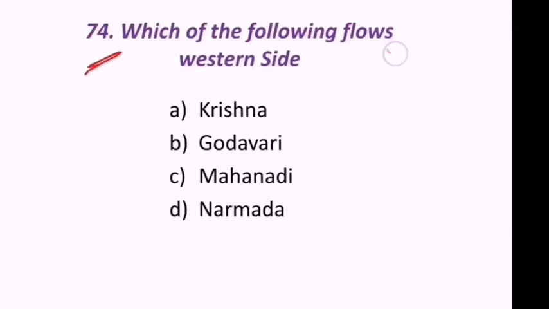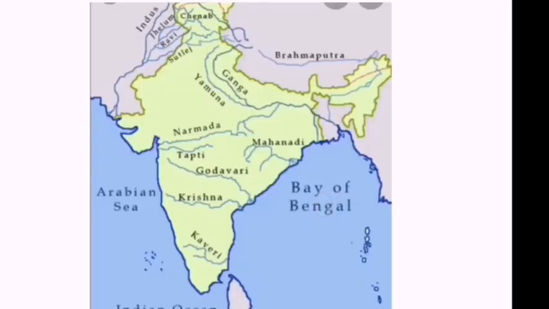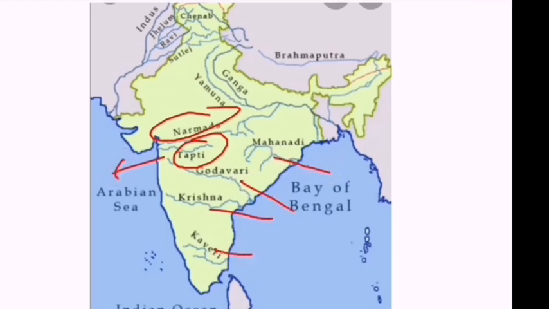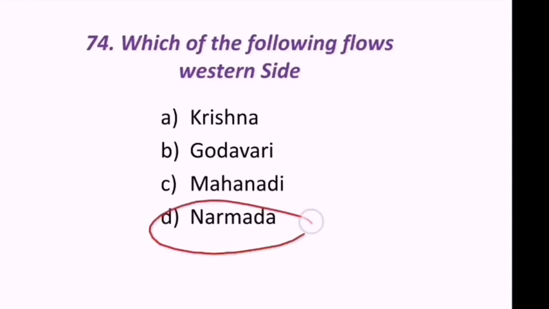Which of the following flows western side? Krishna, Godavari, Mahanadi, Narmada. If you observe this Indian map, Narmada and Tapati flow to the western side. Remaining all are going to eastern side. So Narmada, Tapati. Out of given options, Narmada is there which flows western side.